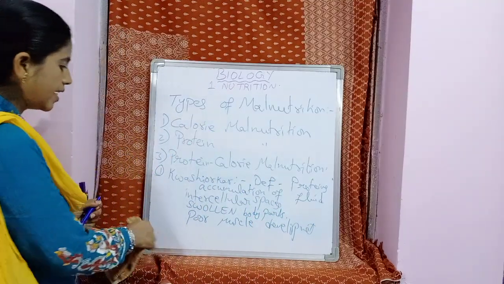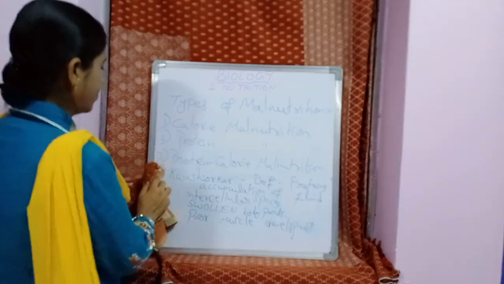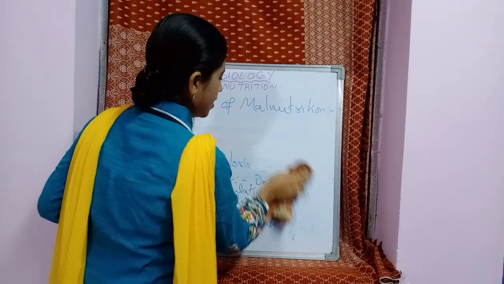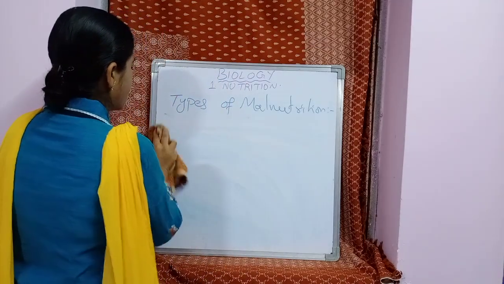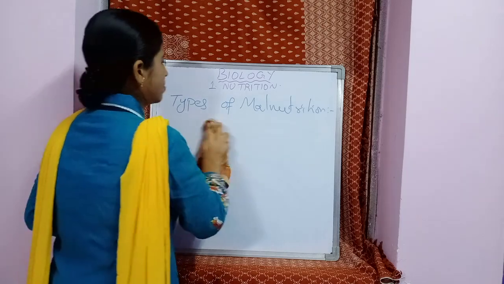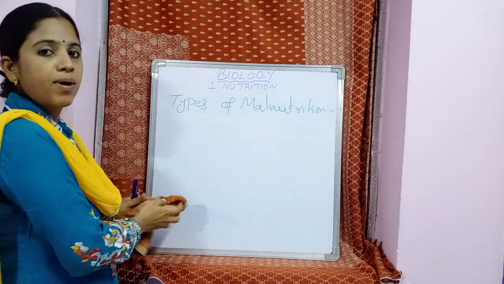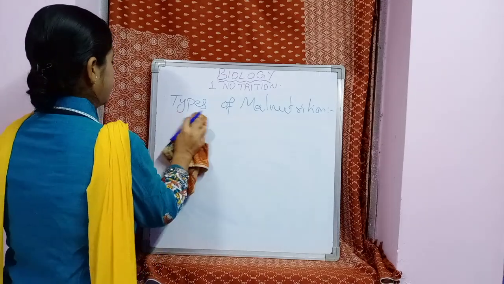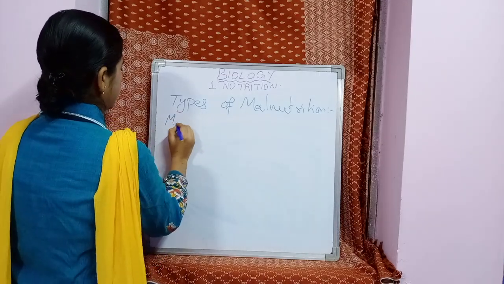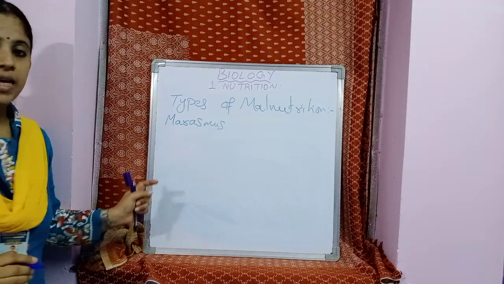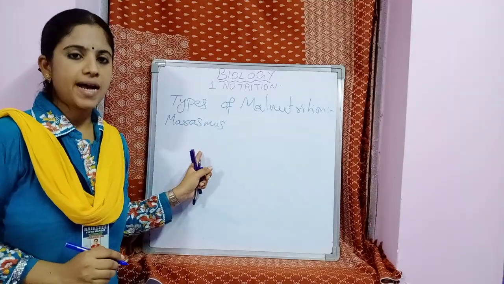Let us see the next disease, that is malnutrition. Example is marasmus, which is most important. Many times the question has been asked about marasmus. So the second example for malnutrition is marasmus.